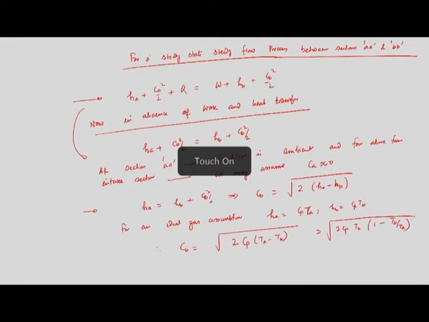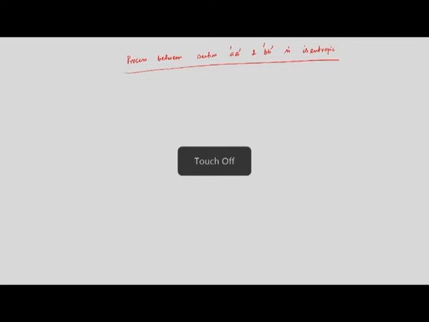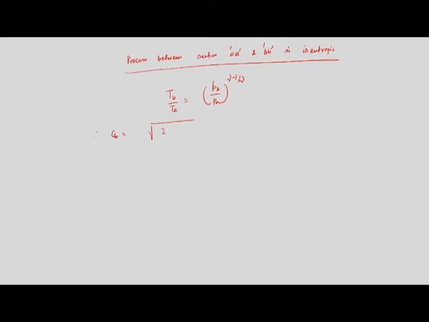If we go back to our previous slide, we saw that I can calculate CB, or directly get the pressure by attaching a U tube manometer, but here TB is unknown because we know TA and Cp. If I assume the process is isentropic, what can I write? TB by TA will be PB by PA to the power gamma minus 1 upon gamma. Therefore, CB will be equal to the root of twice Cp into TA into 1 minus PB by PA to the power gamma minus 1 upon gamma.